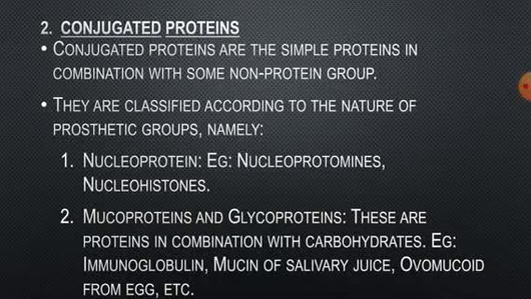So here examples are immunoglobulin, mucin of salivary juice, ovimucoid from egg, etc. And they also include the seromucoid and seroglycoid of the globulin fractions of the blood serum.